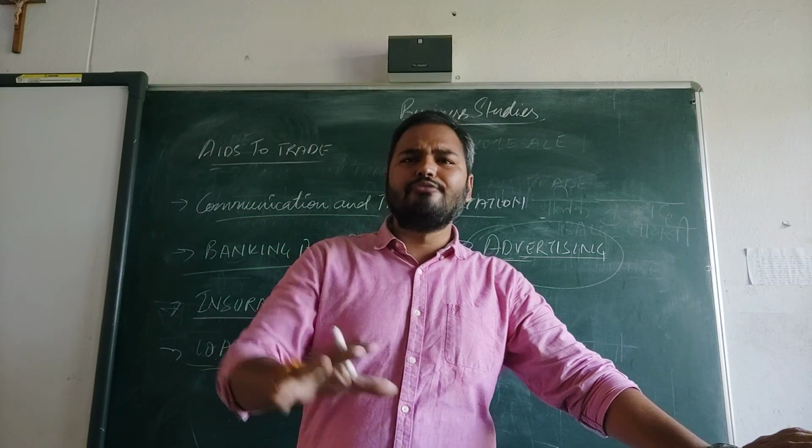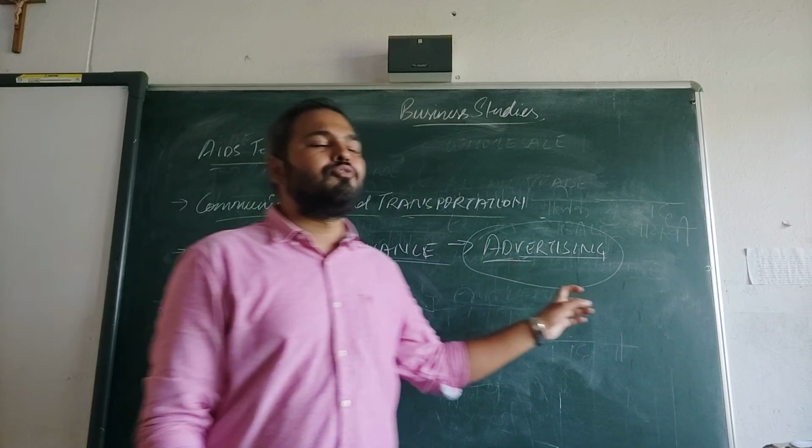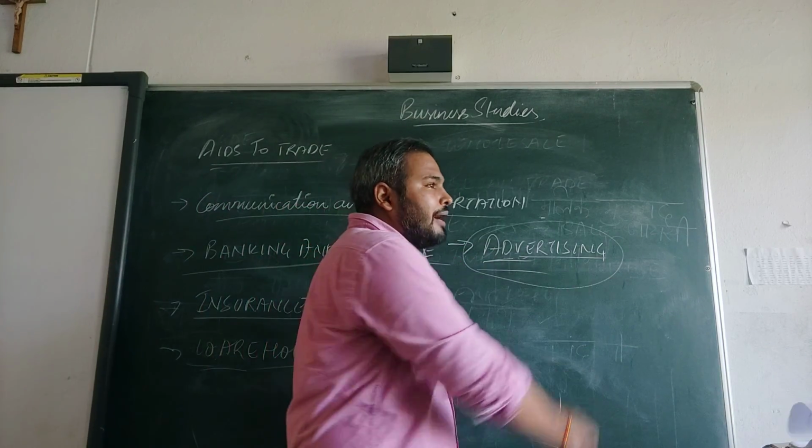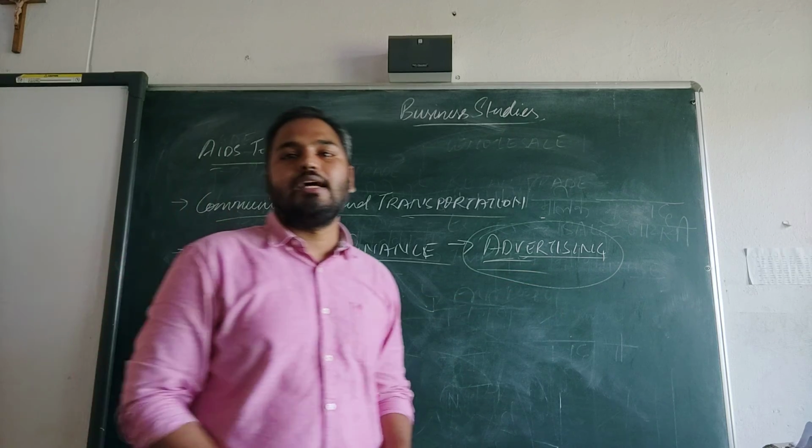So whatever information there is regarding the product is advertised by the advertising company, so that the consumer can know the product.